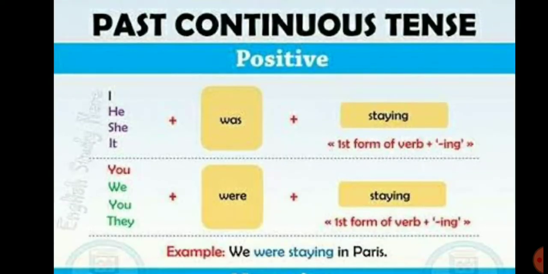Next is use of was, were. We use was and were in past continuous tense, and with was, were we will use the verb ing form. And as we know, we use was with a singular noun or pronoun and with I also, and we use were with a plural noun or pronoun. Example, we were staying in Paris.